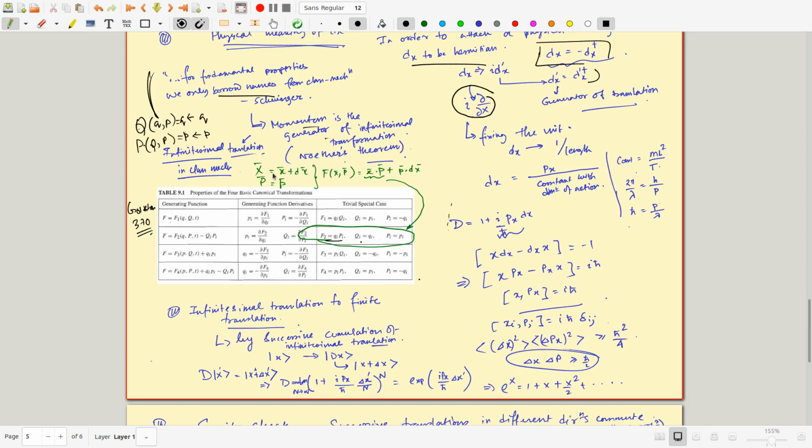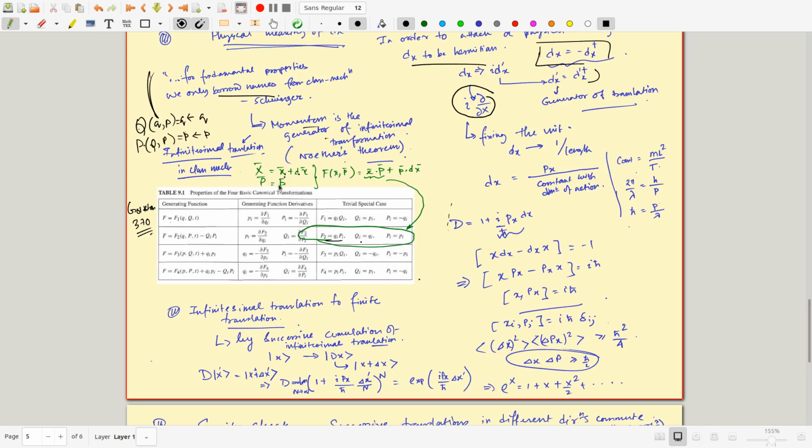Now you want to generate a transformation which takes your x to x plus dx. So your x plus dx is your new x, or in this language the capital Q, and it doesn't do anything to the momentum.